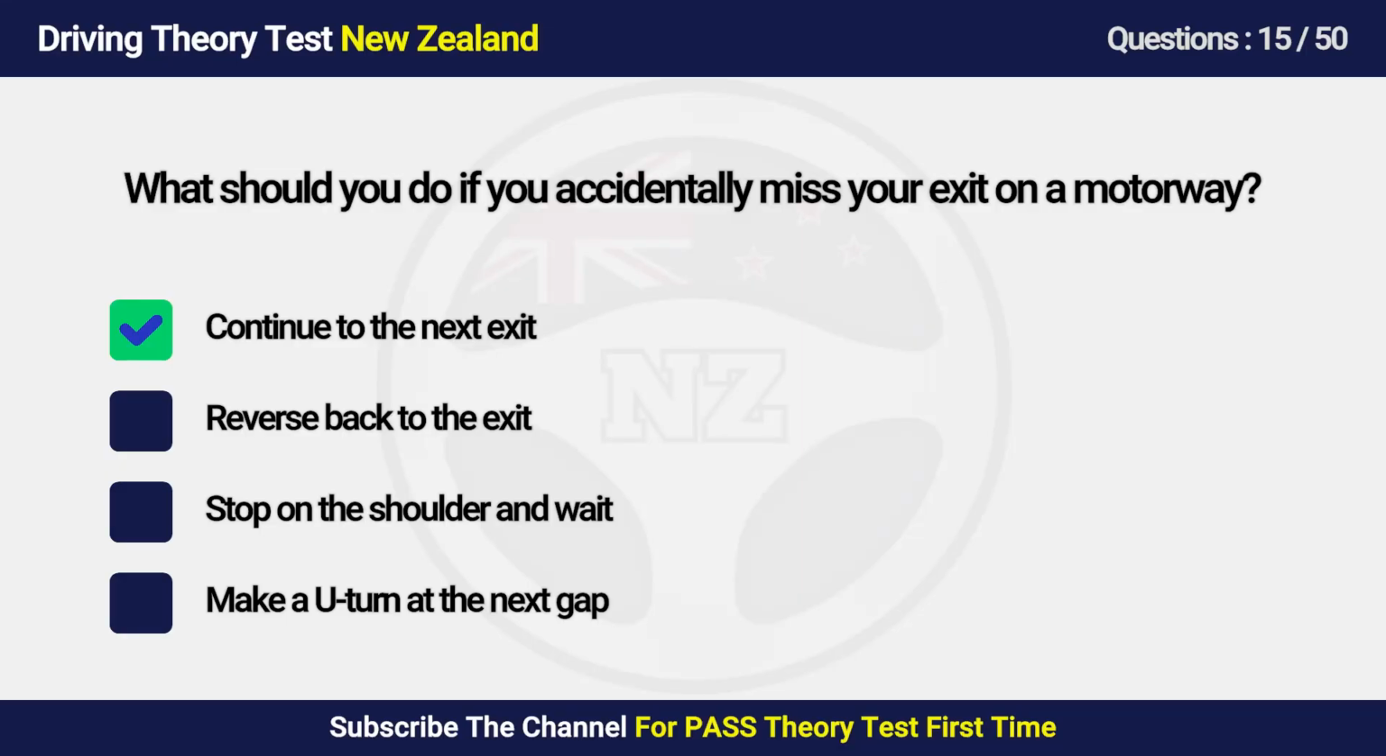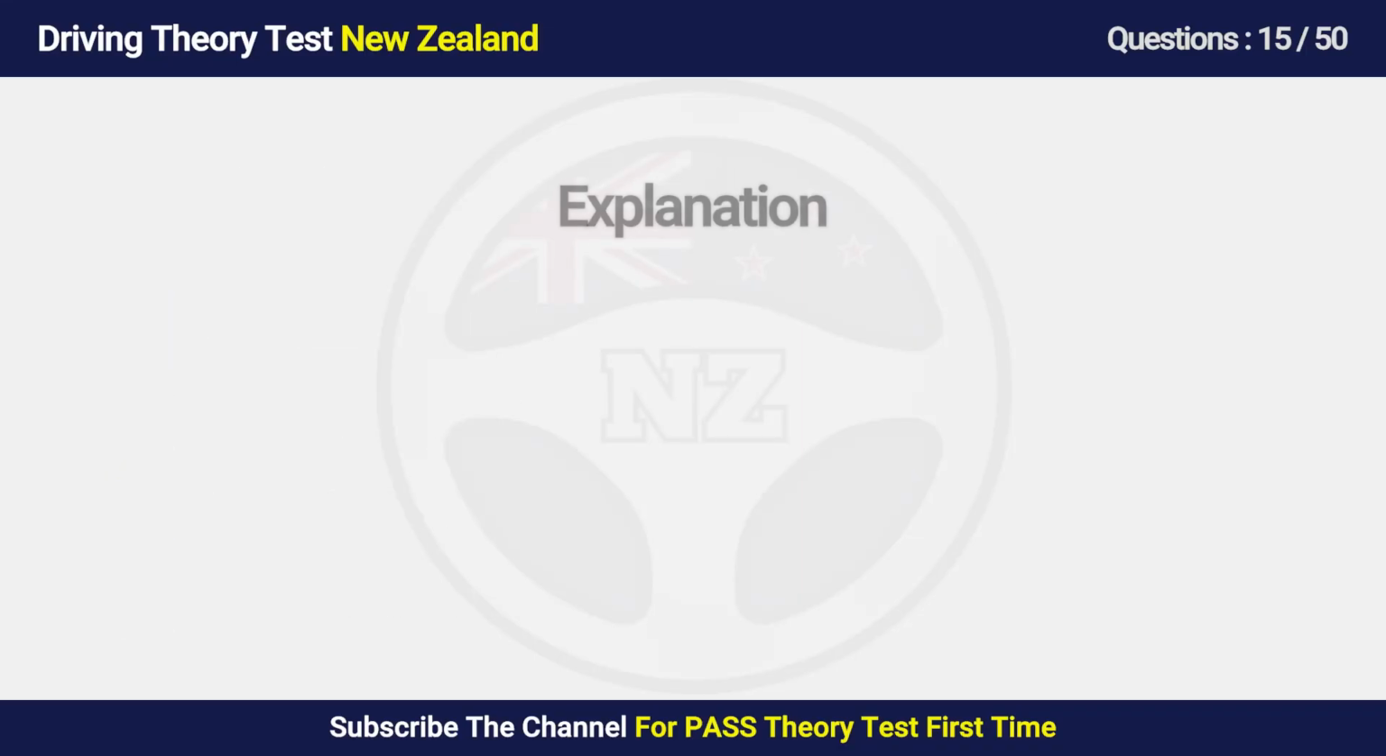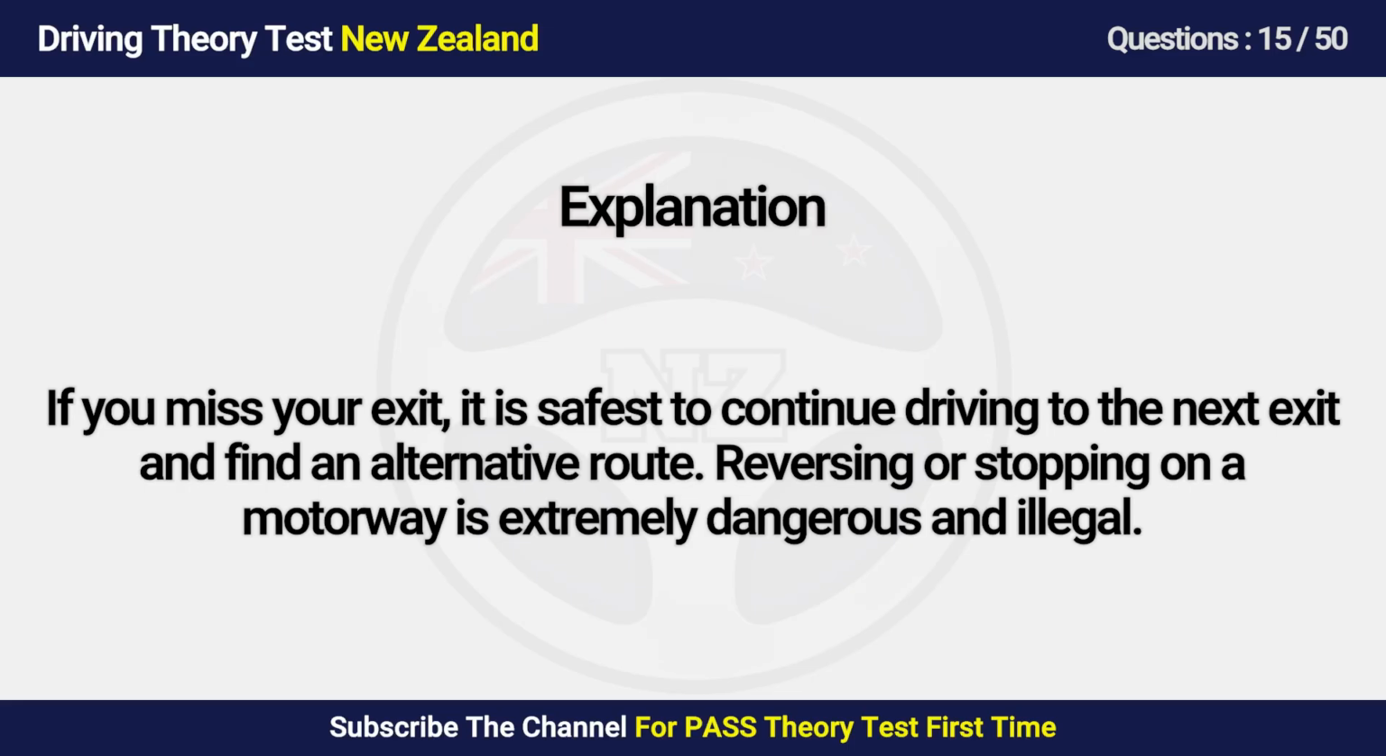Answer is A. Continue to the next exit. If you miss your exit, it is safest to continue driving to the next exit and find an alternative route. Reversing or stopping on a motorway is extremely dangerous and illegal.